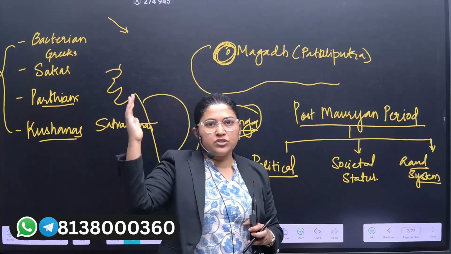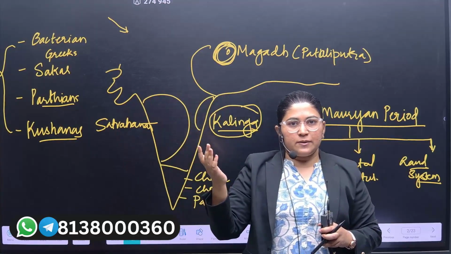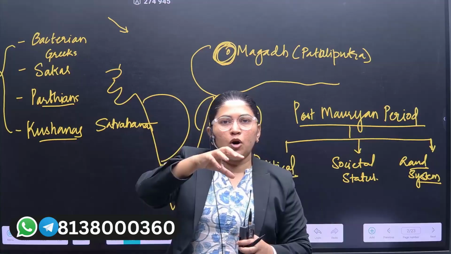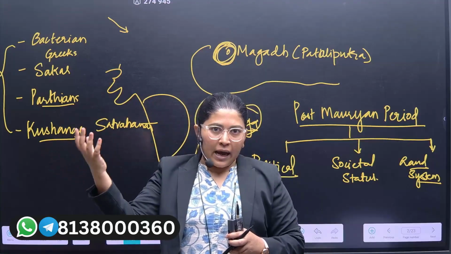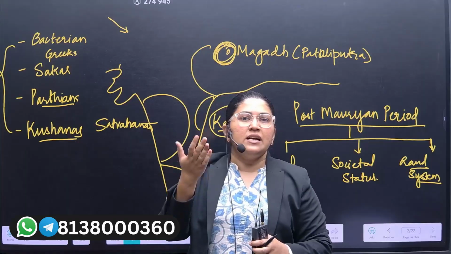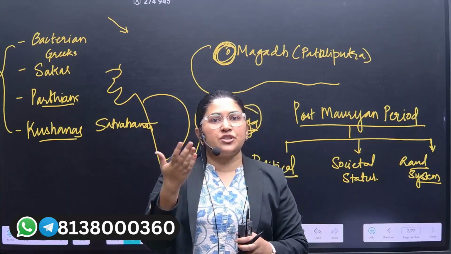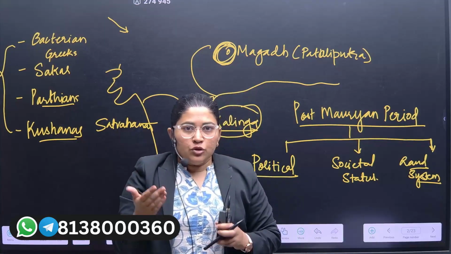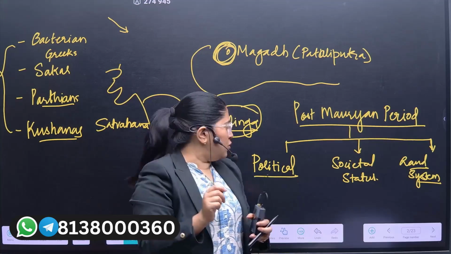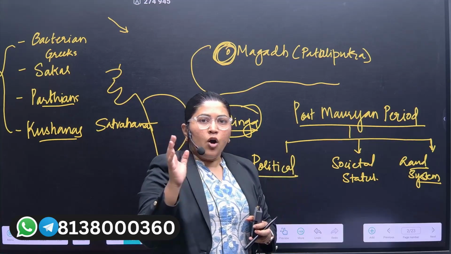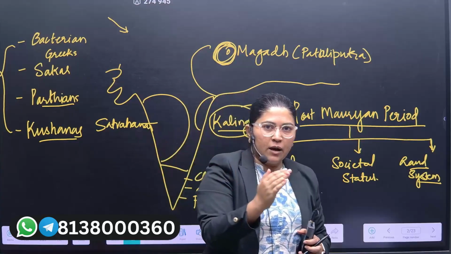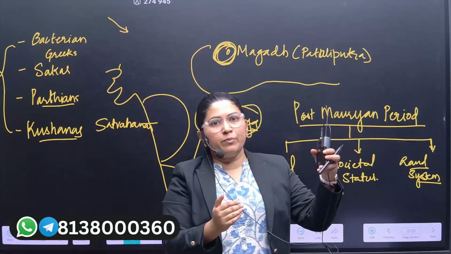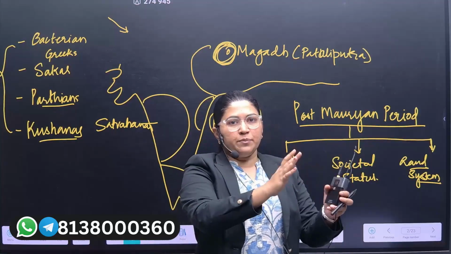Now, when you see the period of Mahajanapadas, the formation of small villages into bigger cities, and as I told you in the previous session, the Mahajanapadas were the second urbanization phase which the Indian subcontinent was experiencing in ancient India. So take note that in the post-Mauryan period, all this urbanization would again come down to low heights, and during the Gupta period it would again achieve new heights with a different perspective.